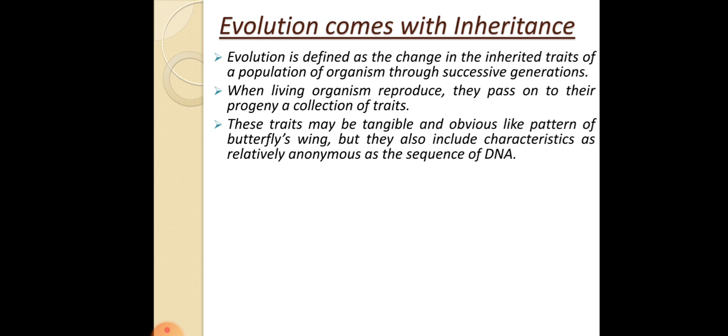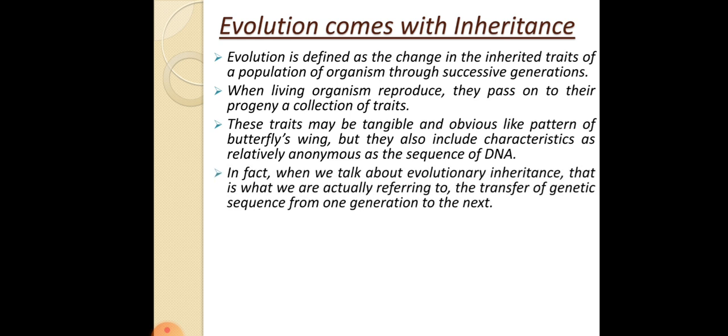The traits that pass on from parents to offspring could be very simple, like skin color, hair color, or eye color. But any random sequence of DNA is also passed from parents to offspring. In fact, when we talk about evolutionary inheritance, that is what we are actually referring to: the transfer of genetic sequences from one generation to the next.